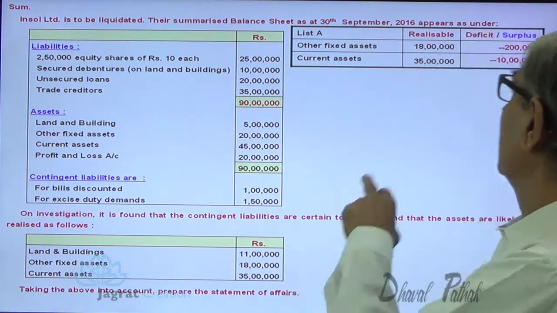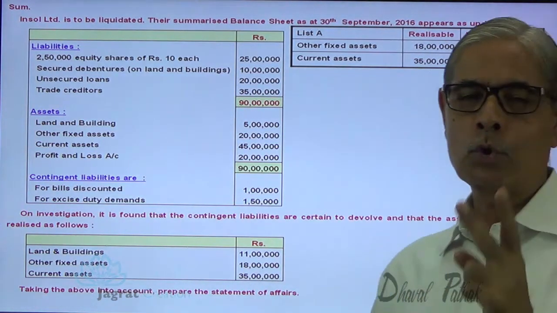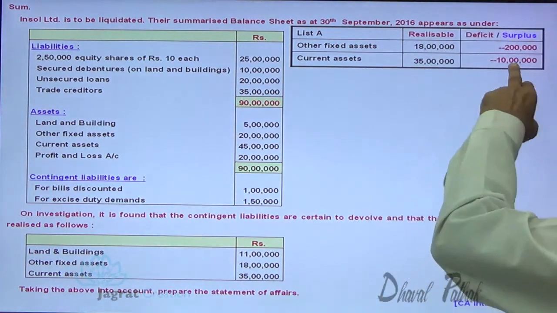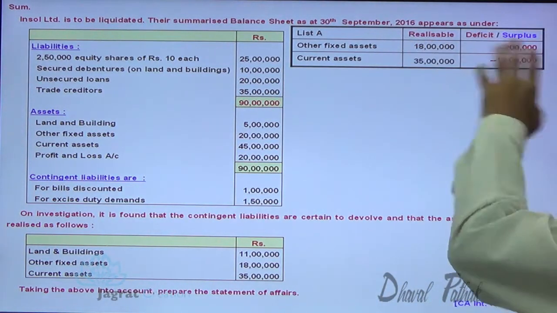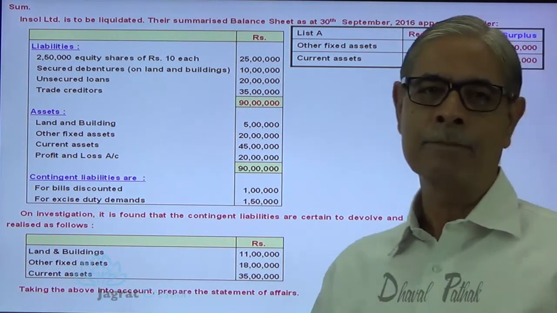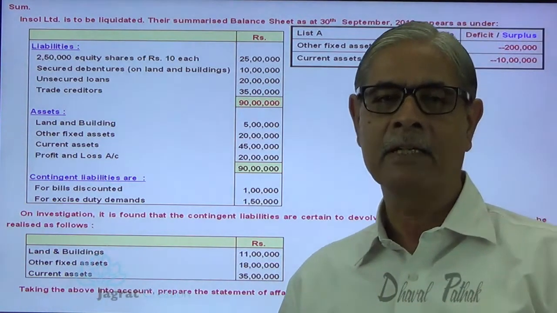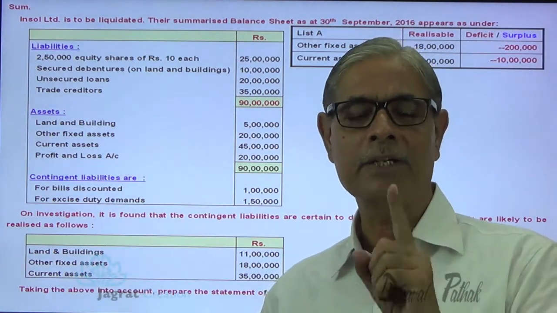But in case of 18 lakhs, there is a deficit of 2 lakhs, likely loss is 2 lakhs. And here the likely loss is 10 lakhs. So here also I work out this deficit and surplus because I am going to use this information for the purpose of preparing the deficiency account as per list H.